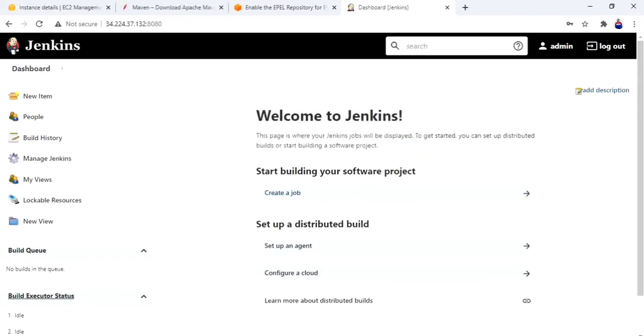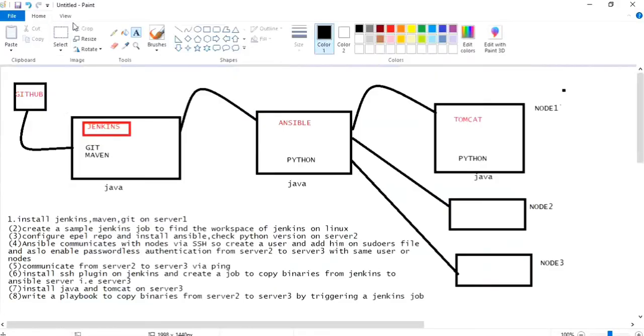Yeah, let me see this flow. Now we have installed Jenkins and Git. I will install Maven now on server 1, and on server 2 I have installed Ansible, and I have created a Vijay user, and I have created the Vijay user on server 3, and these two users are able to communicate without any password, and with Ansible also they are able to communicate. With the ping module also they are able to communicate. Okay, this thing is fine.